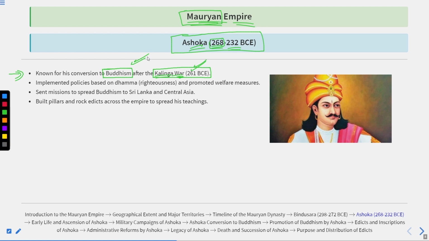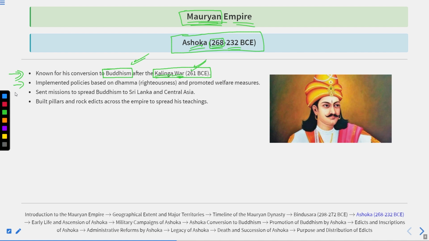Now, many times it is said that after the Kalinga War, Ashoka gave up war. That is quite right. There was a policy of Bheri Ghosha, the war policy, which Ashok replaced with Dhamma Ghosha, the religious policy. So he changed his policy from war to religion. But he did not give up war. He was still maintaining a huge army and still had the power to fight and defeat. But he stopped initiating wars for the expansion of his empire. That is what he left. So remember this.